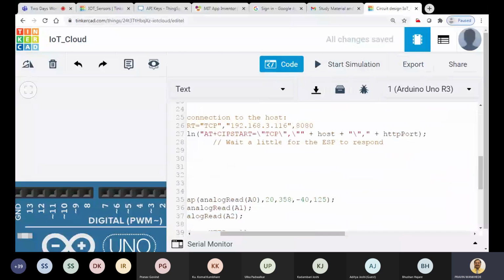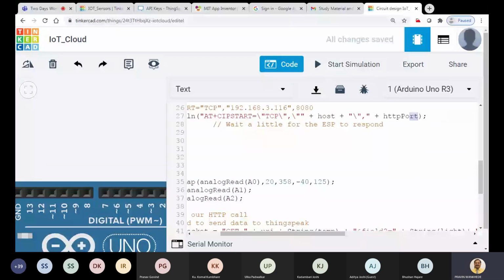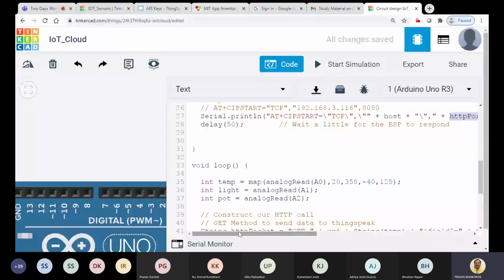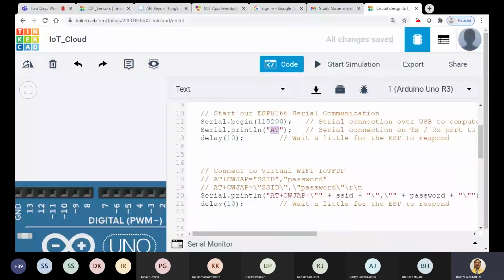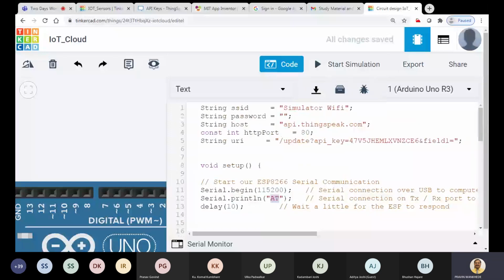So what did we actually do in the setup? We first send the AT command to your Wi-Fi module, and we check whether the Wi-Fi module is ready or not. The second command that we are sending connects with the network. We are connecting with one Wi-Fi network with the name simulator Wi-Fi and with the password nil.